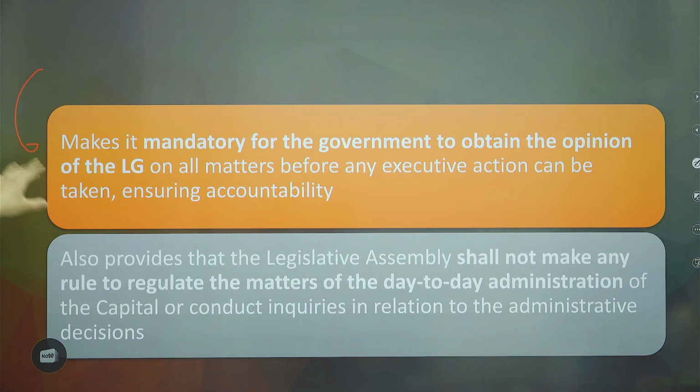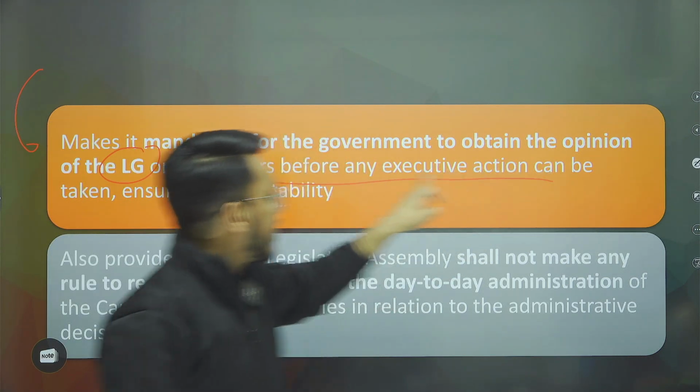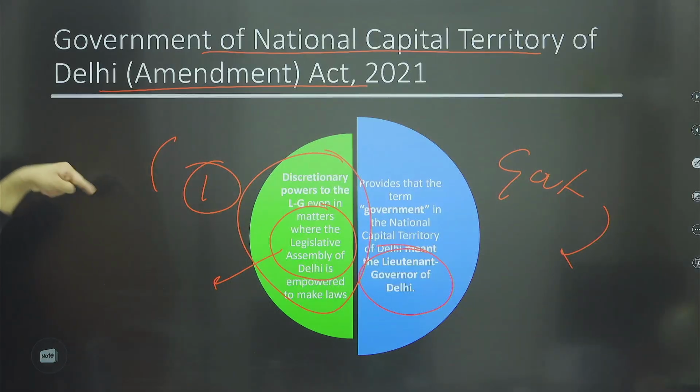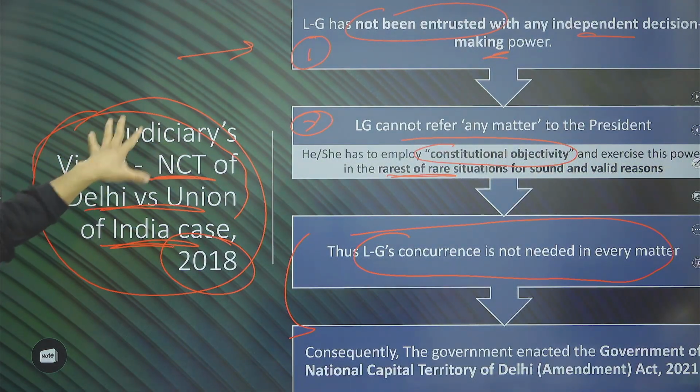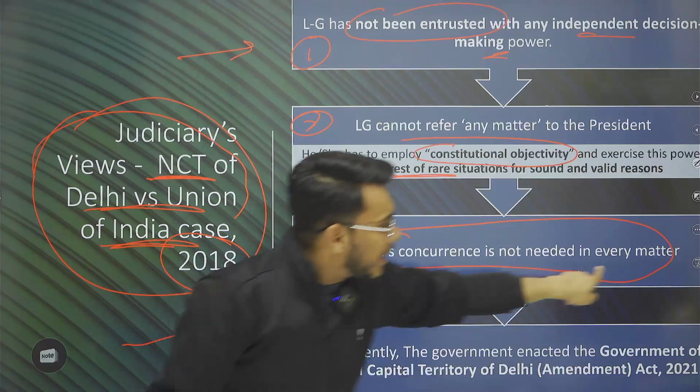Moreover, it makes it mandatory for the government to obtain the opinion of the LG on all matters before any executive action can be taken. Now, if you see the judgment of 2018, it has been provided that the LG's concurrence is not needed in every matter.